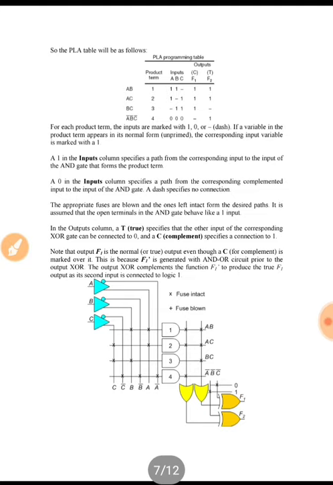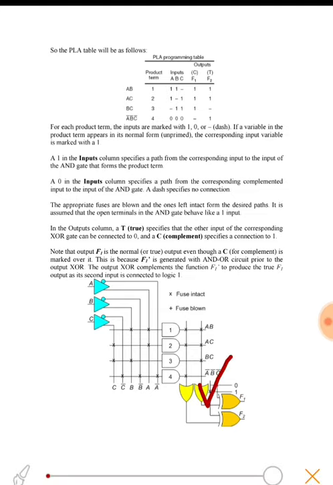Here, as we have decided to implement the complemented form, F1 bar will be implemented using this gate and F2 will be implemented using this gate.